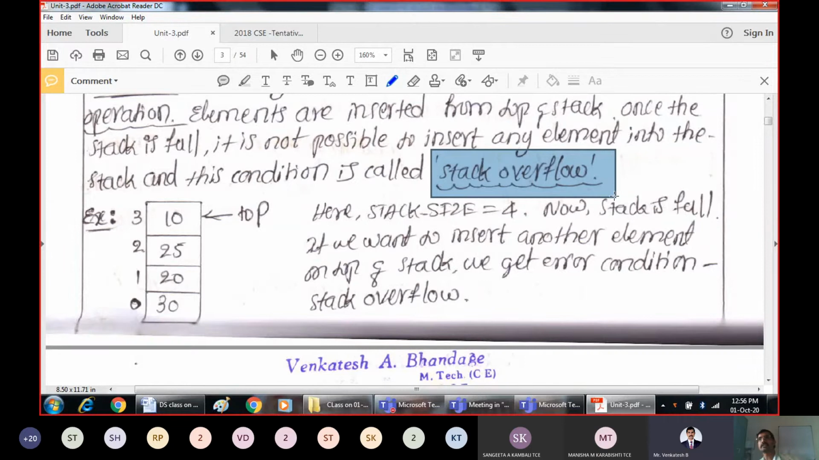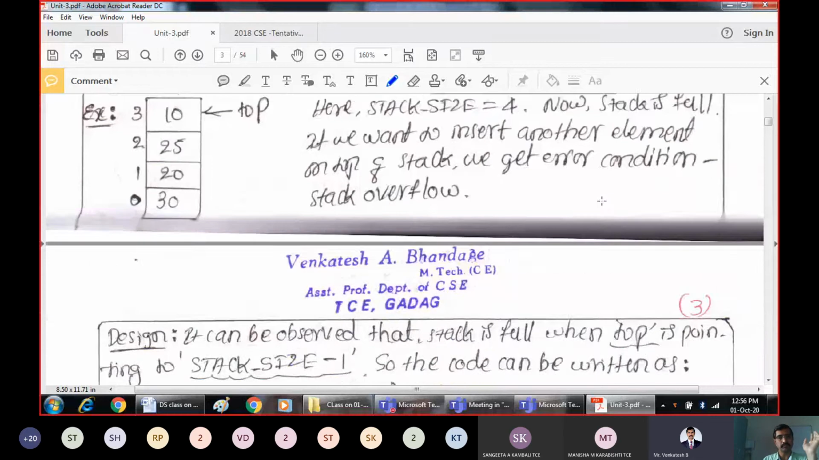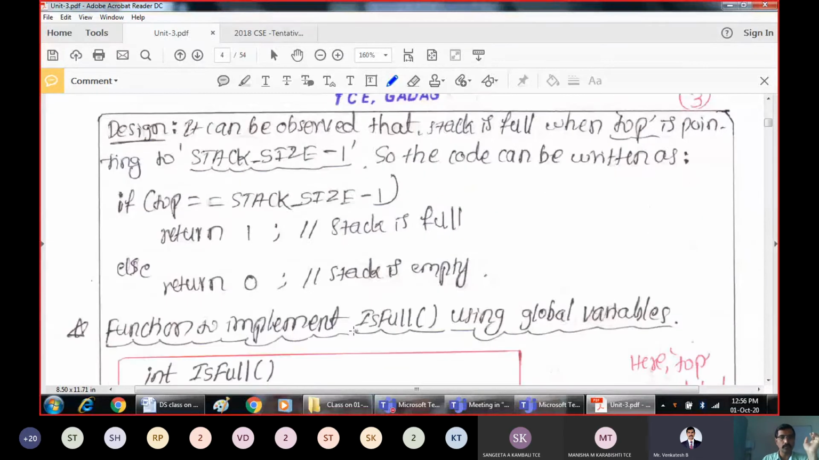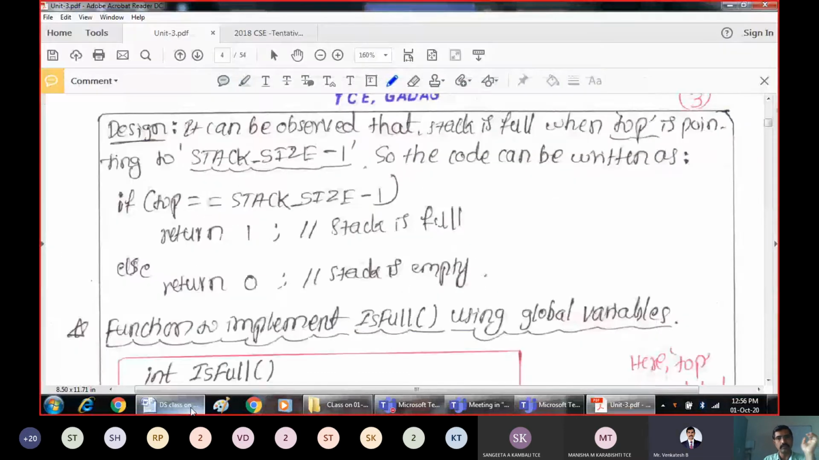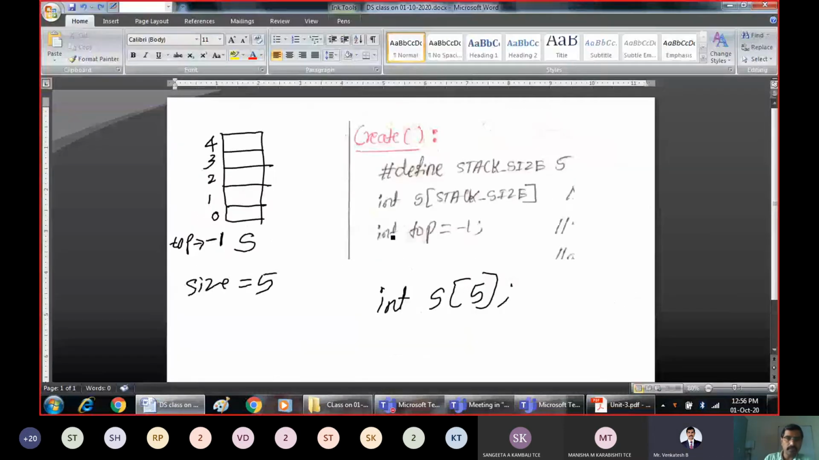The opposite of this is stack underflow. What is underflow? Trying to delete an element from a stack which contains no elements. The stack is empty, but you are still trying to take out an element. That is called stack underflow. Now, how do we check whether the stack is full? I'll explain the logic for finding when the stack is full.